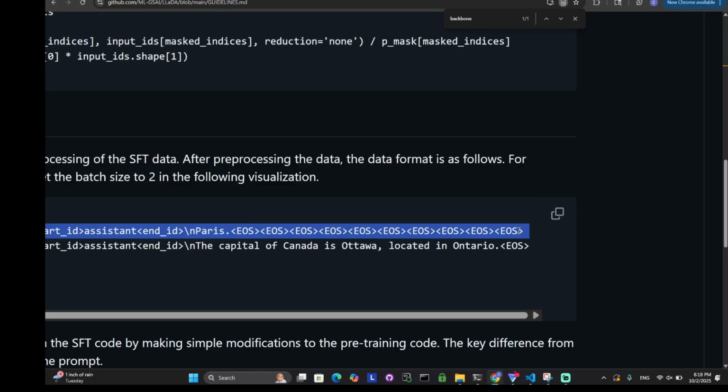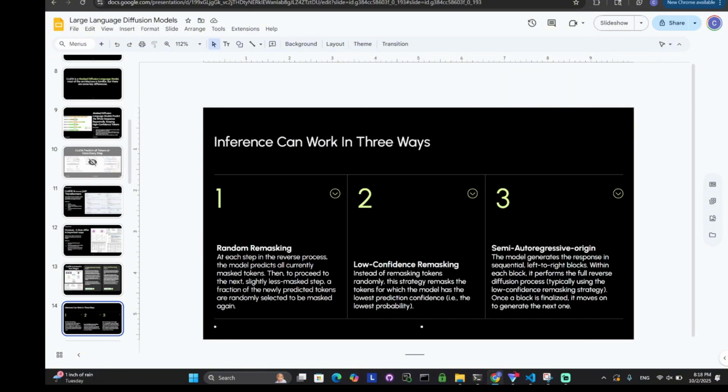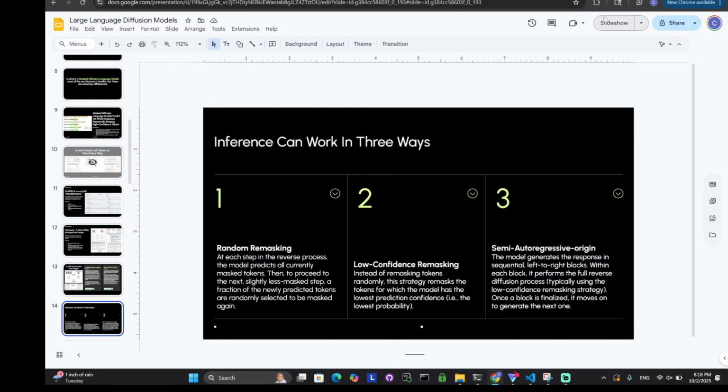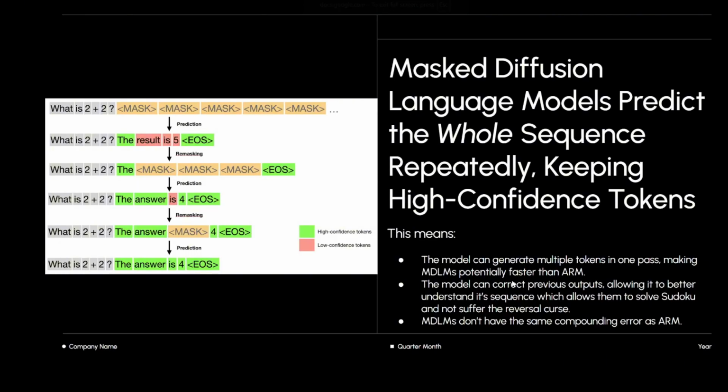My question is, because you said it can make a token into a mask token, right? Yeah, and that was the remasking that we talked about here. I guess the answer to my question is they train the model to never remask anything in the prompts. No, the way it works is it's based off the confidence in the token. If it's confident that the token is where it's supposed to be, then it's kept. But if it's not confident, then it gets rid of it and remasks it.